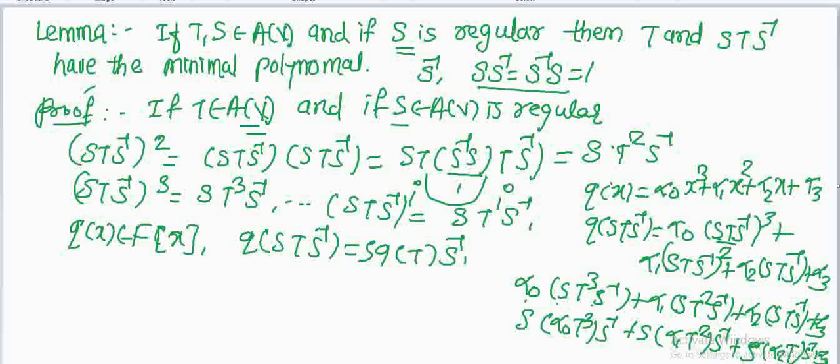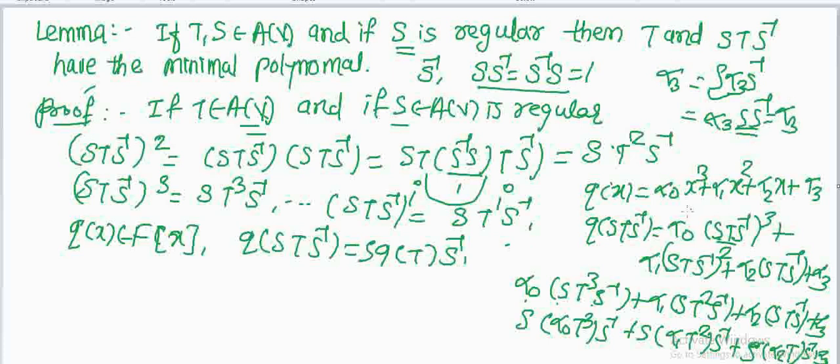Now we can write alpha 3 as alpha 3 S into S inverse, since alpha is a scalar and S into S inverse is 1. So this is alpha 3.